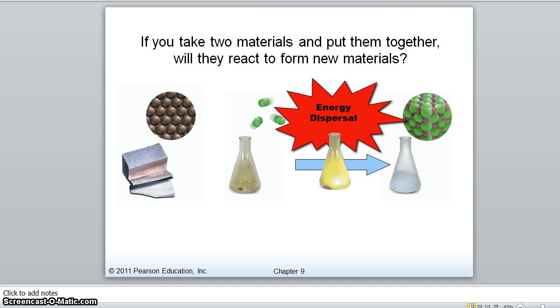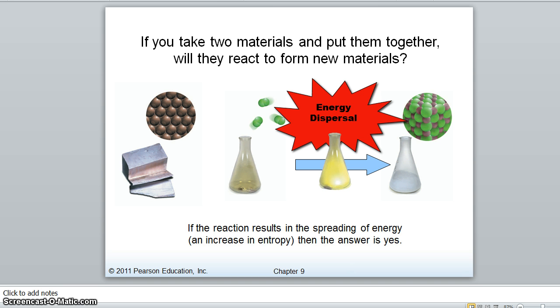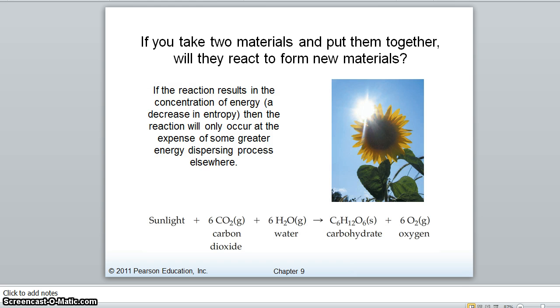So, if there is an energy dispersal that happens as a result of these things coming together, then it is much more likely that they will go ahead and react without you putting any energy into it. So if a reaction results in the spreading of energy, which means there's an increase in entropy, then the answer is yes. When you put these two materials together, they will react to form new materials.